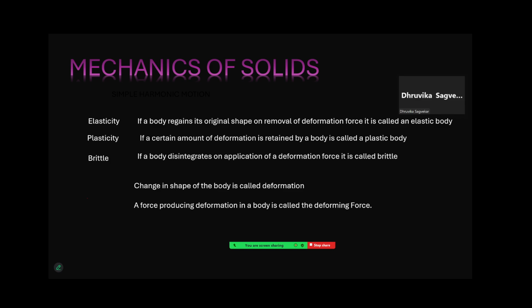Correct? Yes, sir. Now deformation in simple terms can be said as change in shape. So if a body changes its shape, then we say it is deformed. And any force that brings about such a deformation is said to be a deforming force. Okay? Is it clear?